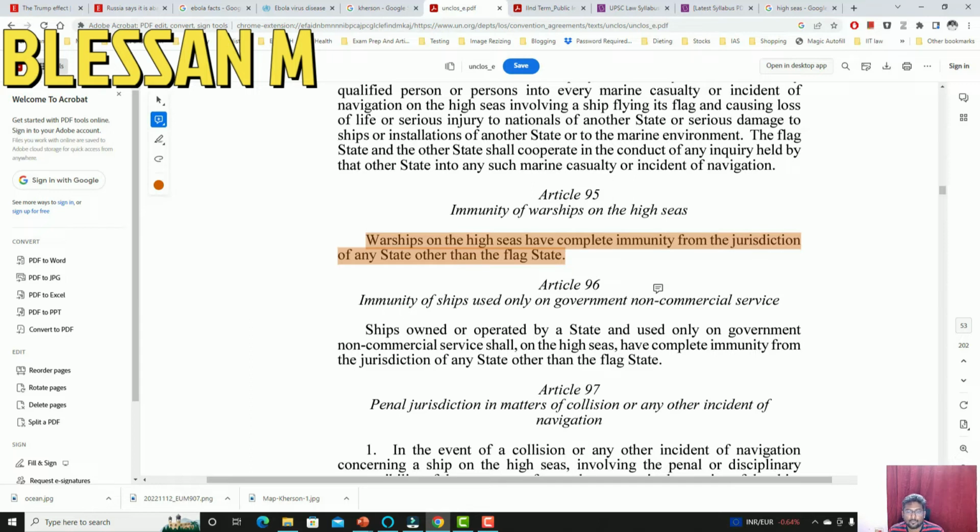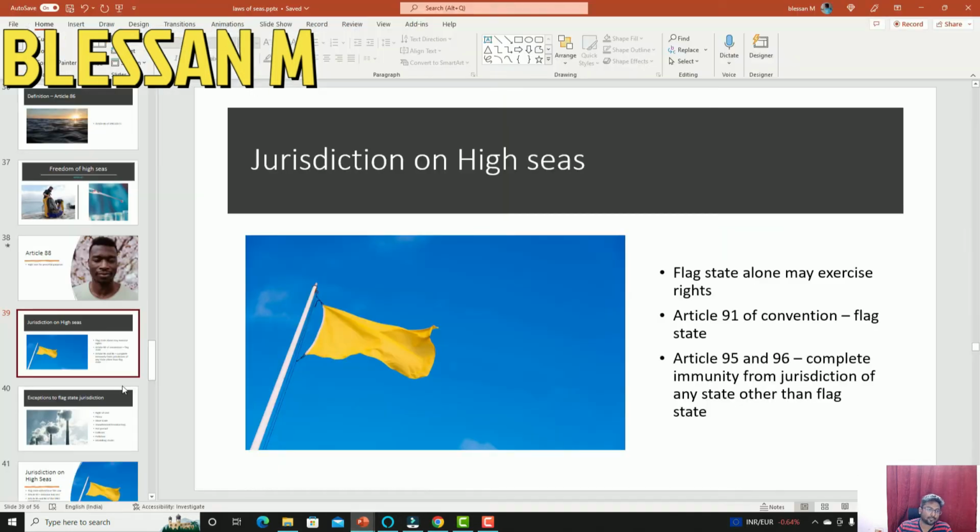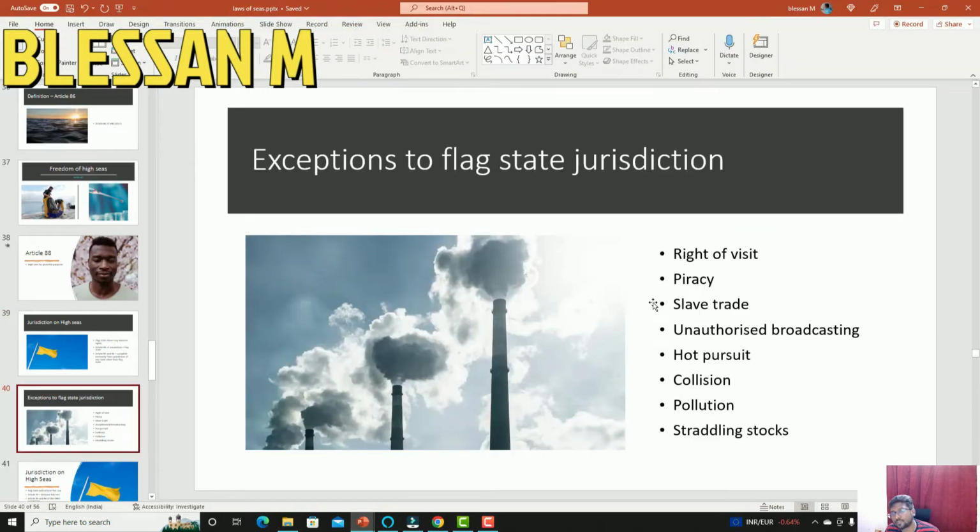And the immunity of ships used only on government non-commercial service. So, government ships and warships have complete immunity, whereas for other ships there are certain exceptions that we will see. What are the exceptions? Some of the exceptions to flag state jurisdiction are piracy.